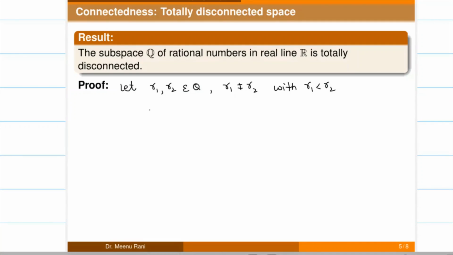Here we have a result from calculus, that there is an irrational number between two rational numbers. So there exists an irrational number t such that r1 less than t less than r2.